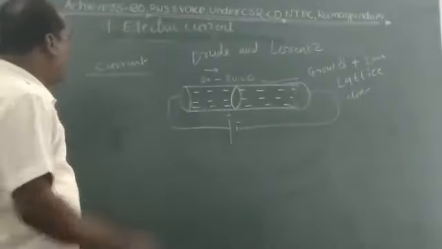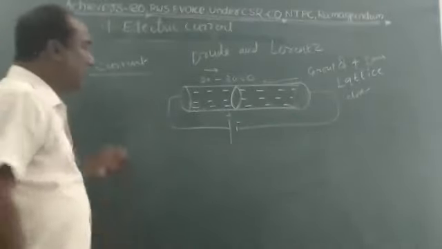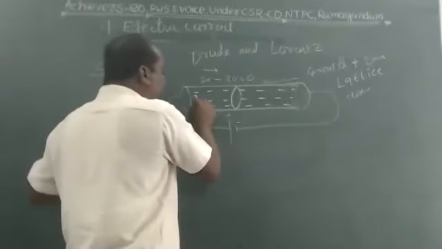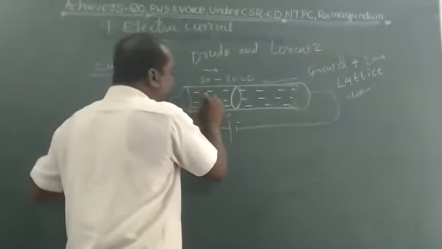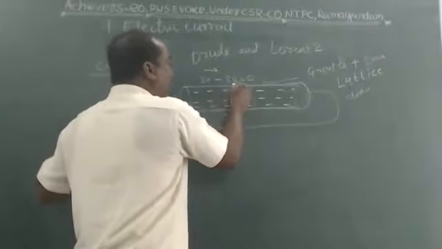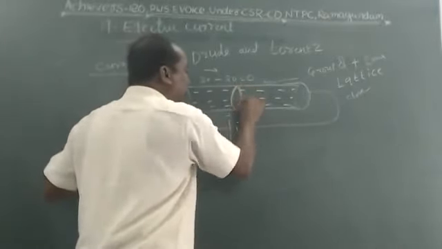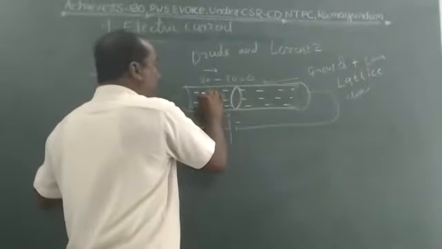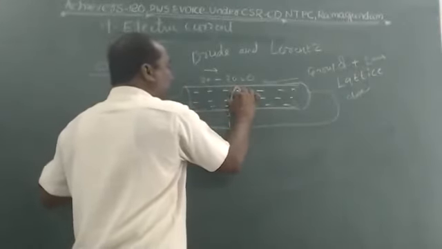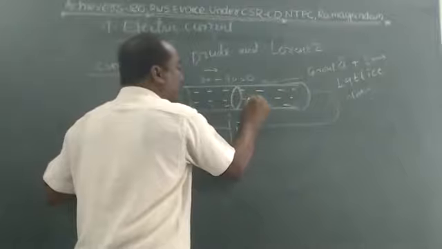So what is meant by current according to this? It means the number of charges, or the amount of charges, crossing the cross-sectional area. This is the cross-sectional area. The number of charges crossing the cross-sectional area in 1 second.